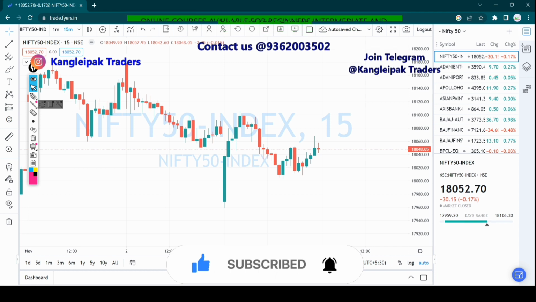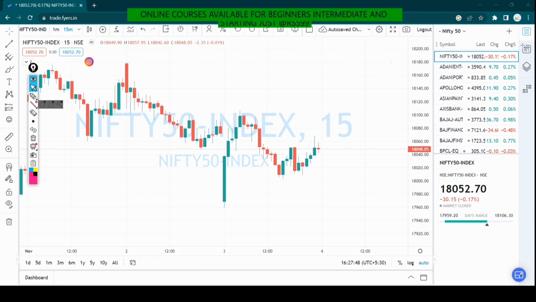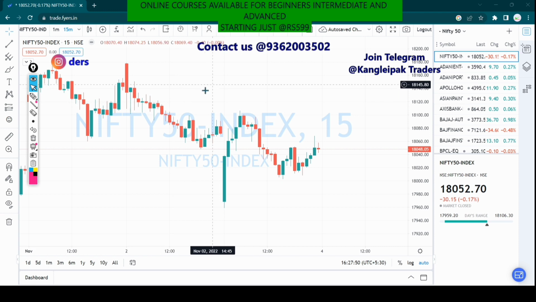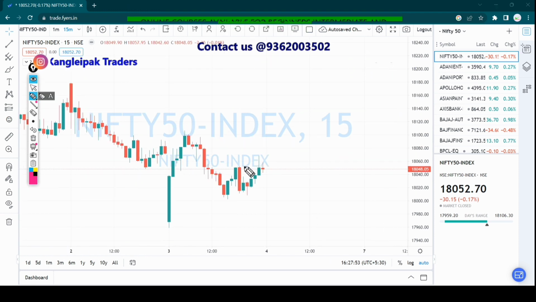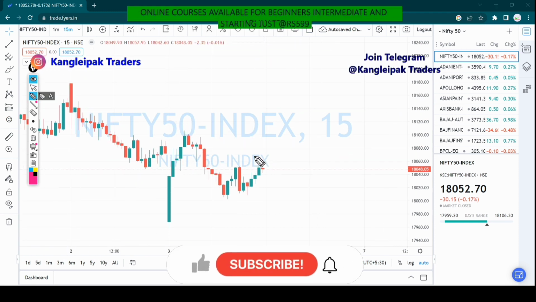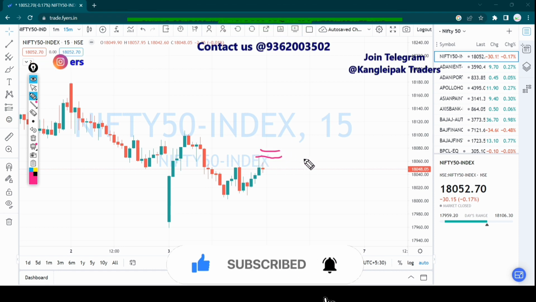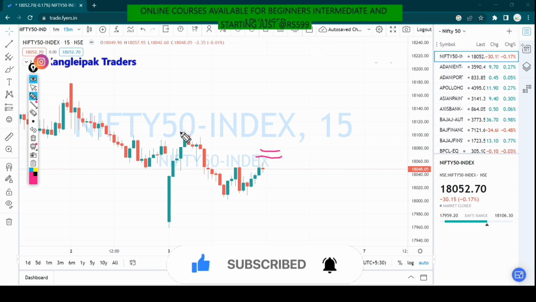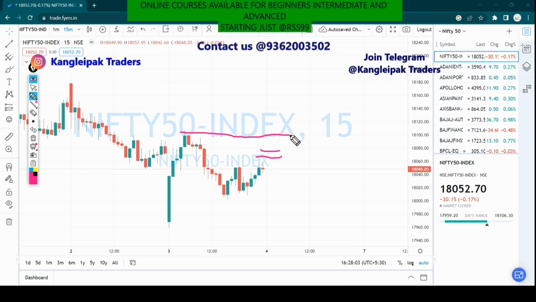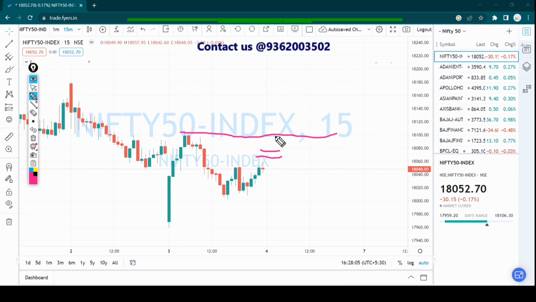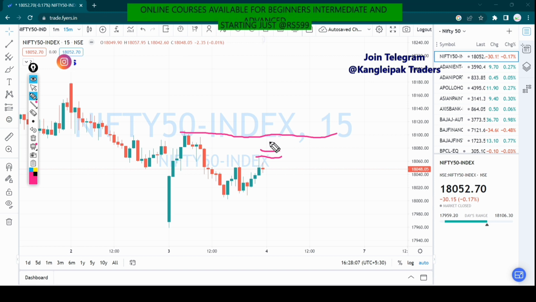Okay, so this is the Nifty 50 chart. Let's assume Nifty 50 opens flat in the range of around 18,080 or 18,070. We are going to wait and watch until and unless it gives a closing above 18,100. We are going to wait and watch. So above 18,100, we are very bullish.